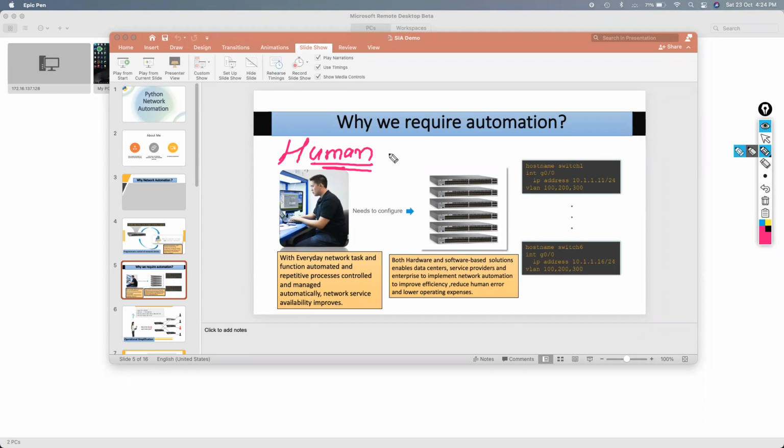It is possible, working in the network industry, that we could make mistakes, right? Let's take an example: if I need to configure these 6 switches, and rather than configuring switch number 1's host name on switch number 1, I have configured it on switch number 2. So this is the human error. This type of human error we can eliminate with the help of network automation, right? So this is one of the key features of network automation.